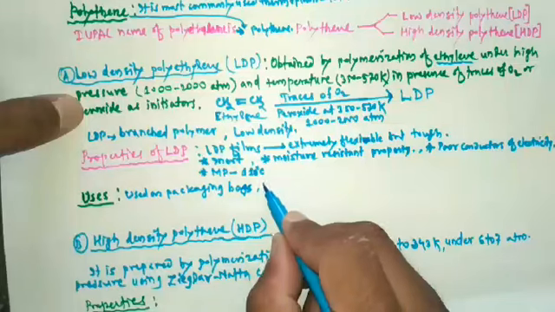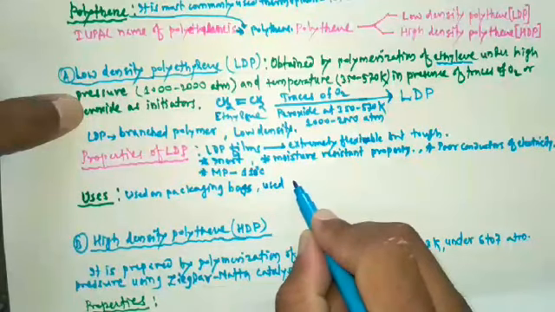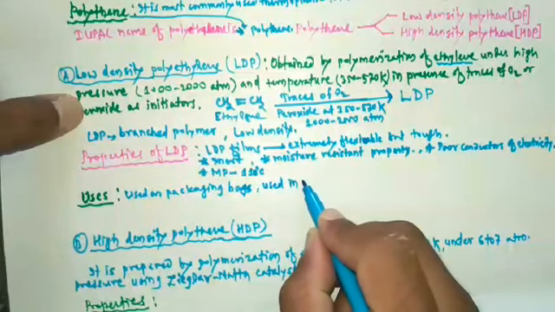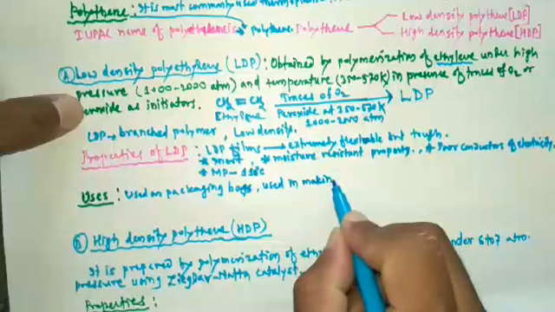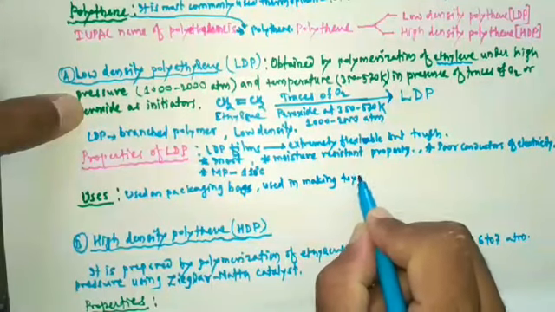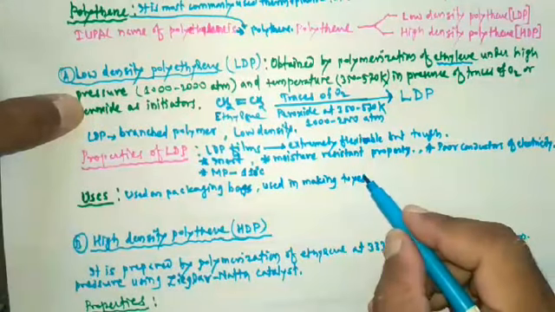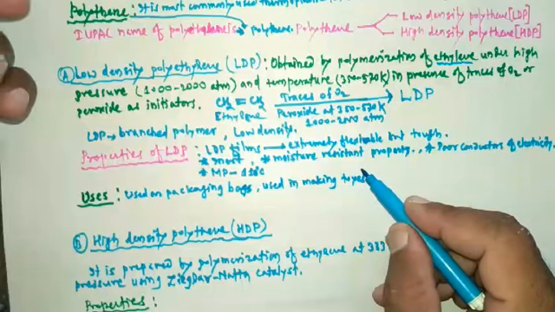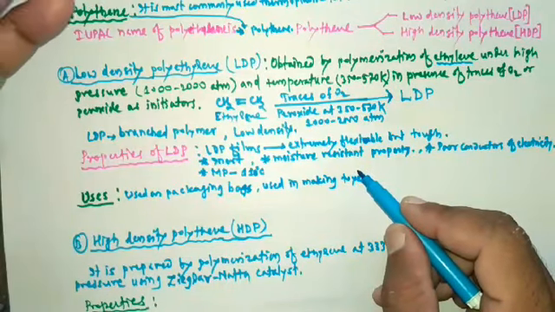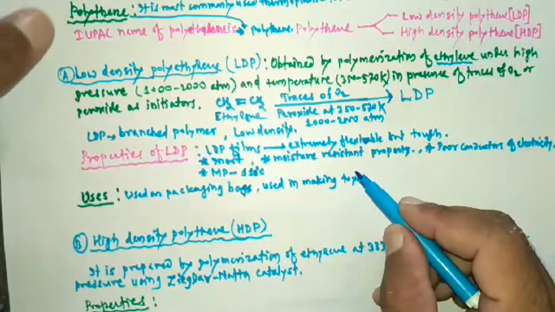Then LDP is used in making toys for children. This is another use of LDP.